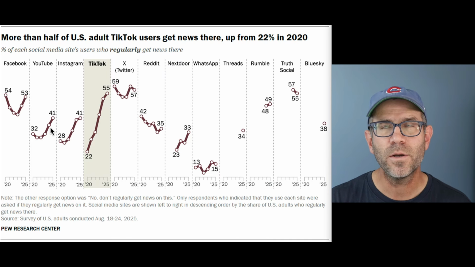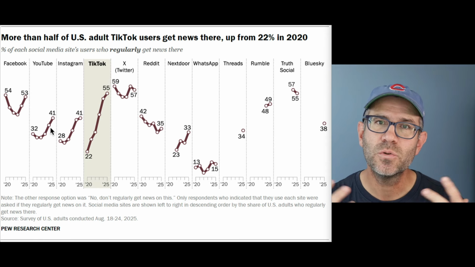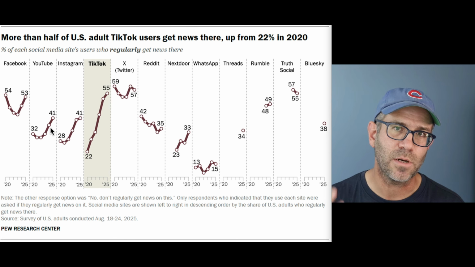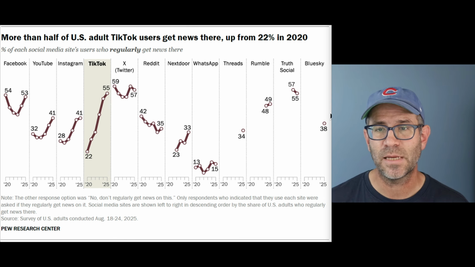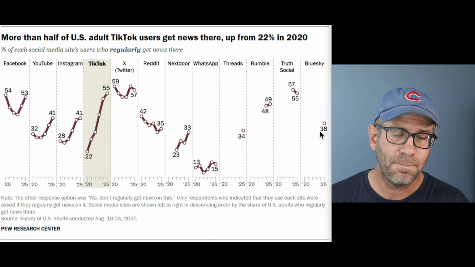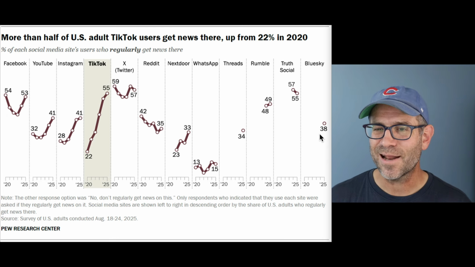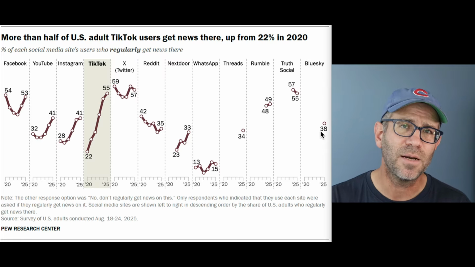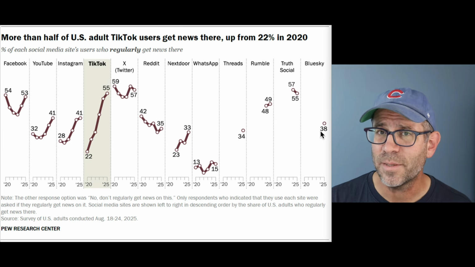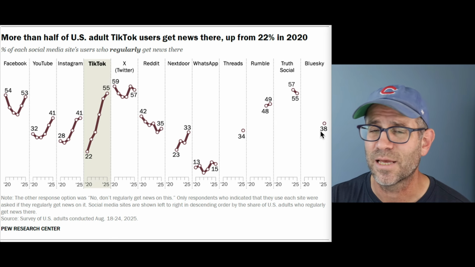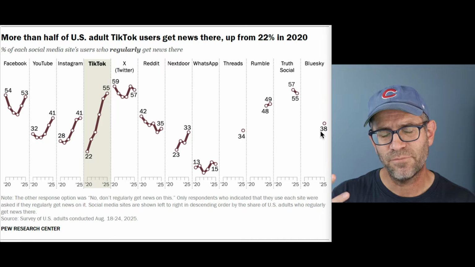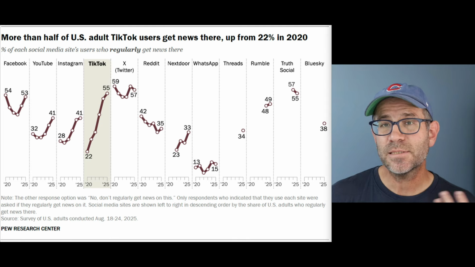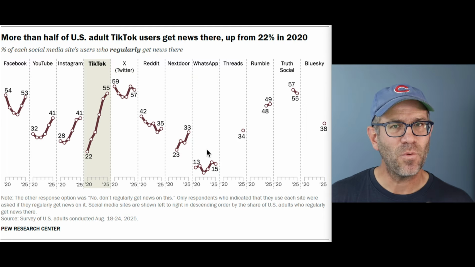And so I wonder how much news content there is on these different venues, and how does that relate to whether or not people are actually getting their news from that venue? So for example, Blue Sky is quite low because there's not a lot of people on Blue Sky and not a lot of news venues on Blue Sky, right? I don't know that ESPN or CNN or ABC are on Blue Sky and doing a whole lot there. I know that government agencies have just finally gotten on to Blue Sky, right? And so, again, if there's not a lot there, then people aren't going to be consuming a lot of news from there. So that's my interpretation of the plot and what it makes me think.